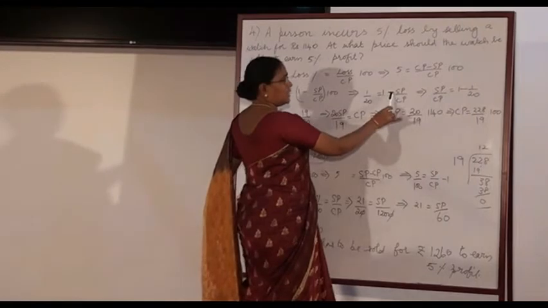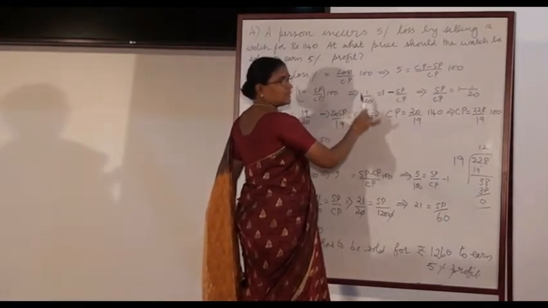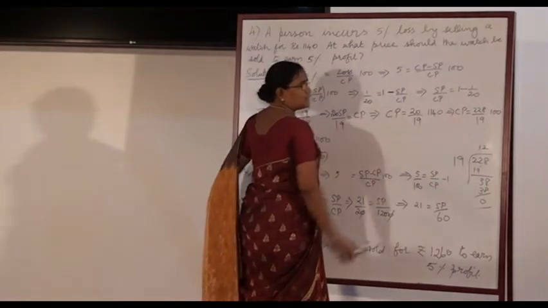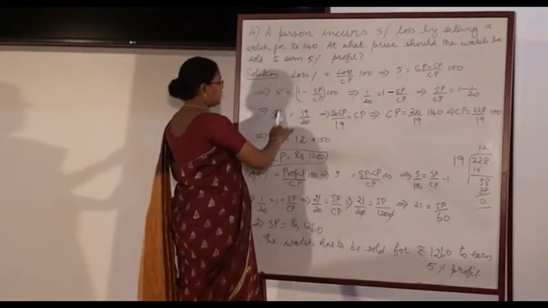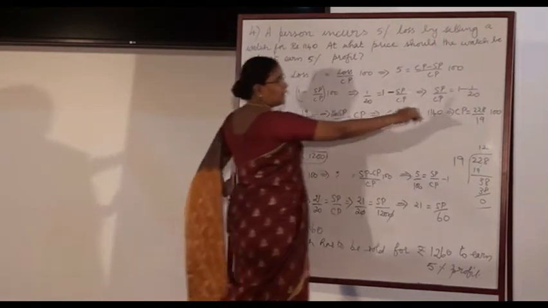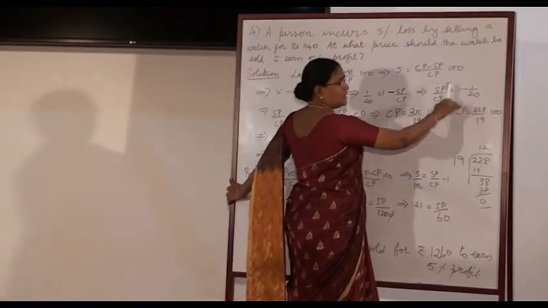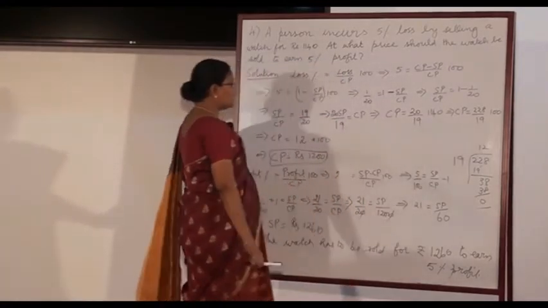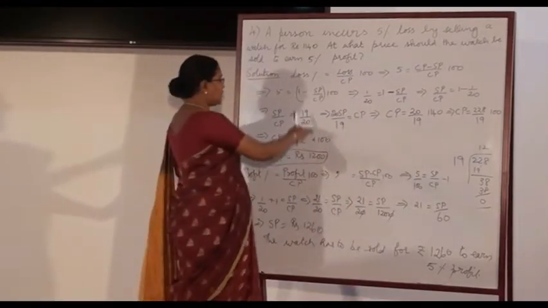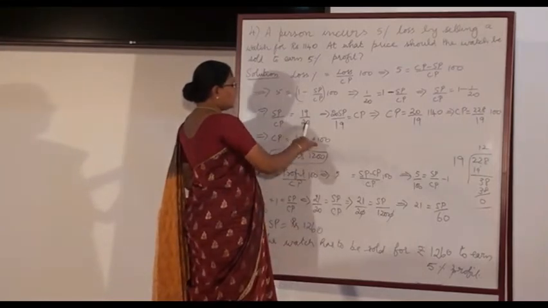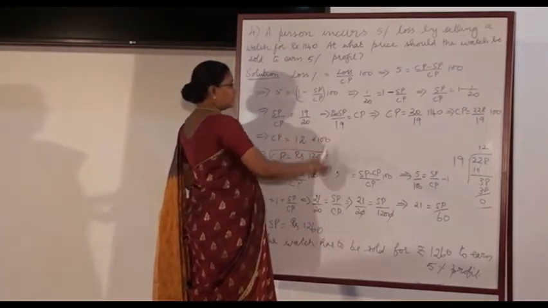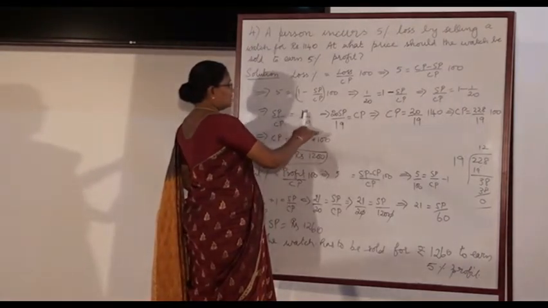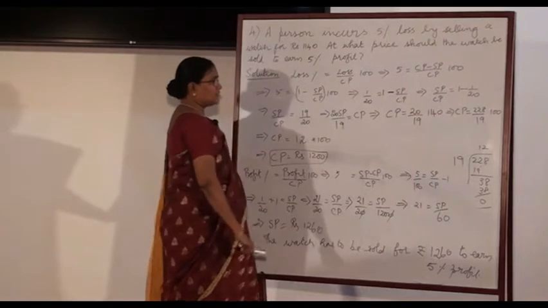Take minus SP by CP to the other side as plus SP by CP. Take 1 by 20 to the other side as minus 1 by 20. SP by CP is equal to 1 minus 1 by 20. Take 20 as LCM. Numerator goes as 20 minus 1 whole divided by 20, that is 19 by 20. Take this 20 to the other side, so 20 into SP. Take this CP to the other side, it is 19 into CP.